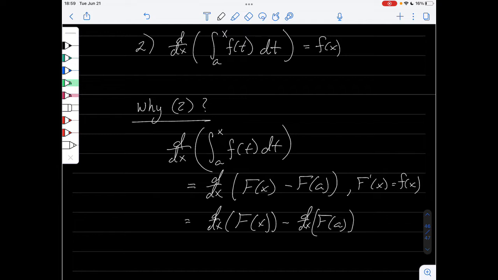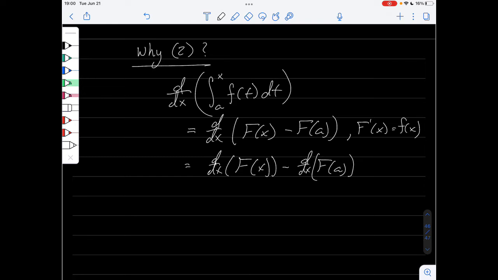This d/dx notation is attributed to Leibniz. And his notation in general was df/dx. So we're taking a small change in f. So delta f, think of our slope, right? So slope is delta y over delta x.